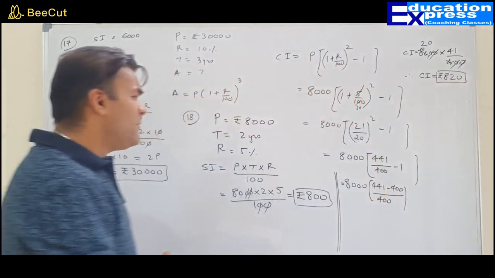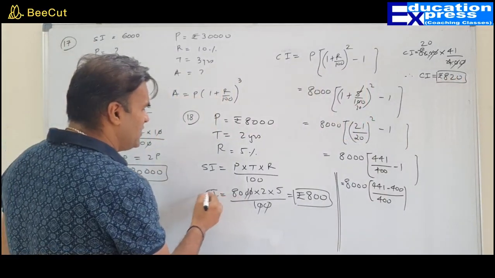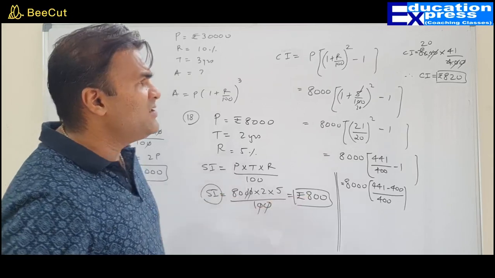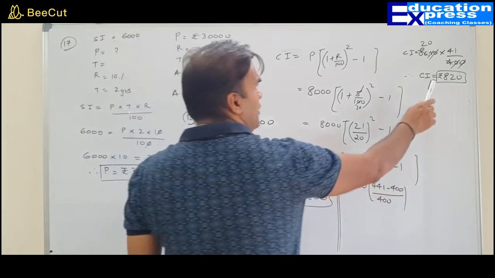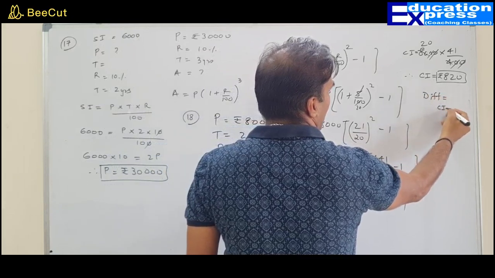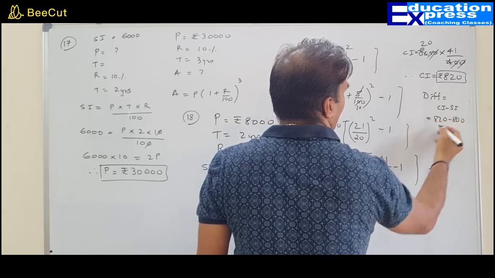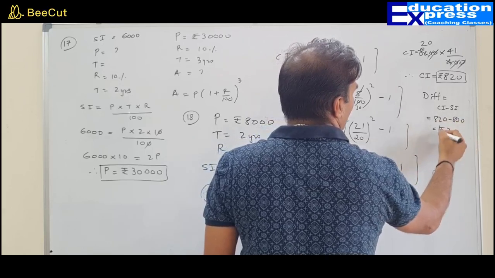What is the question asked? What is the difference between simple interest and compound interest? So how much is the simple interest? 800. How much is compound interest? 820. So the difference will be equal to CI minus SI. That would be 820 minus 800. That is rupees 20.